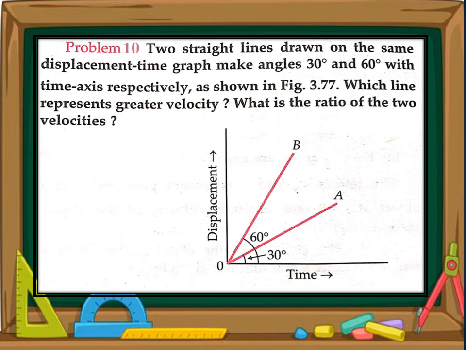So you can calculate the velocity. From the graph it is clear that the velocity is more for line B and less for line A. In the next slide, let us find it mathematically in terms of slope or angle.